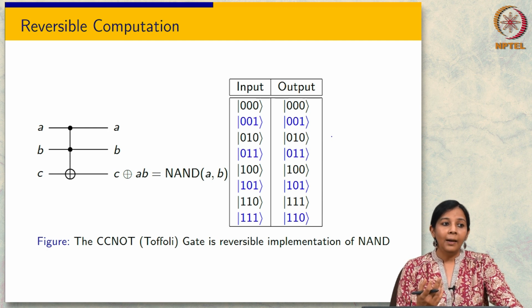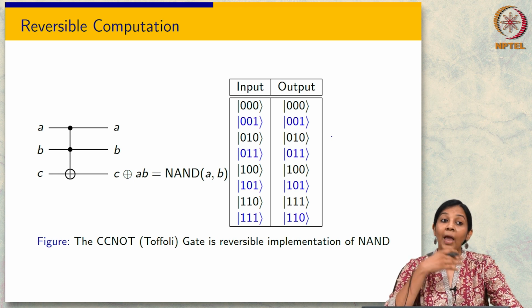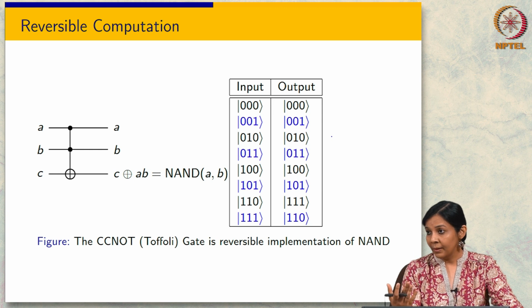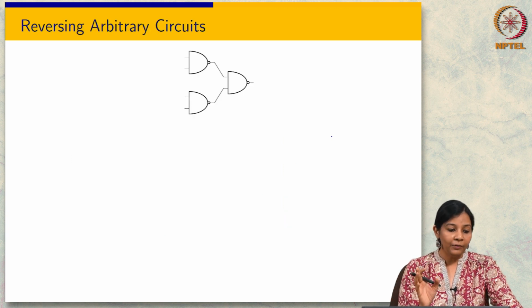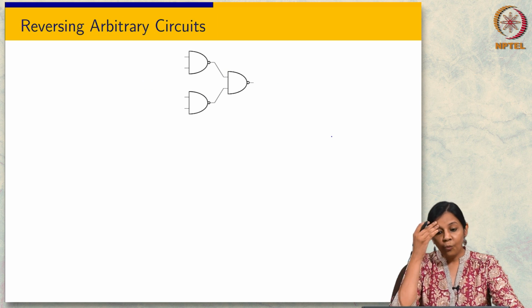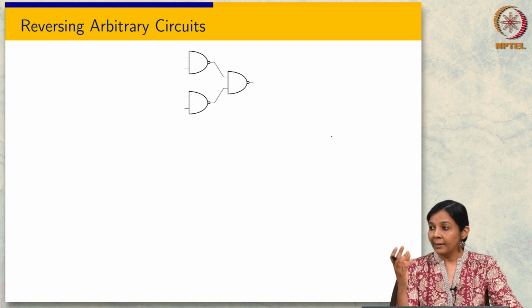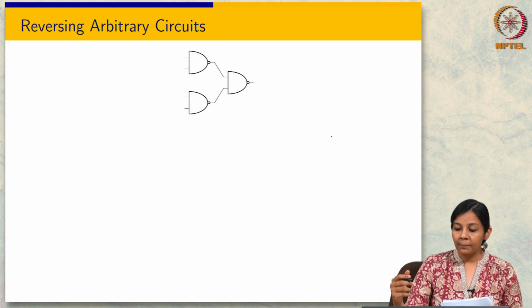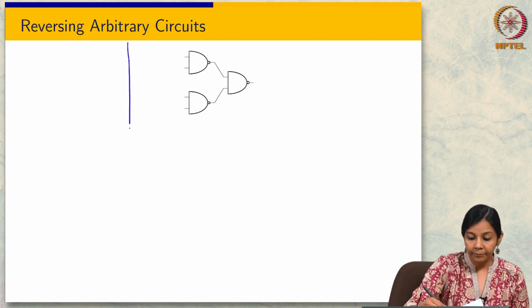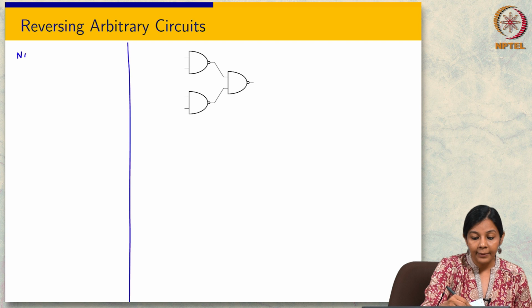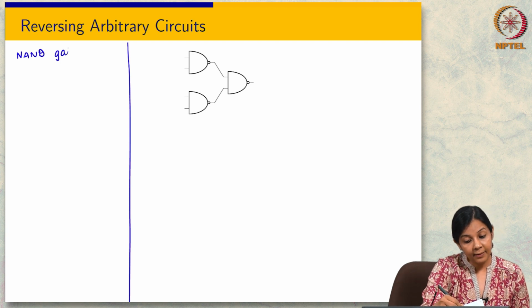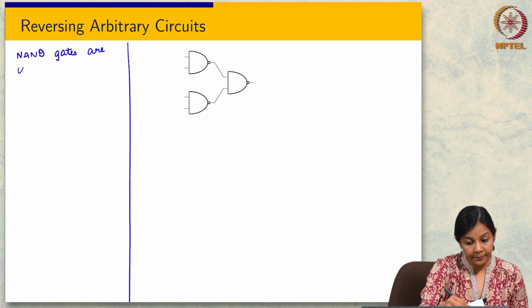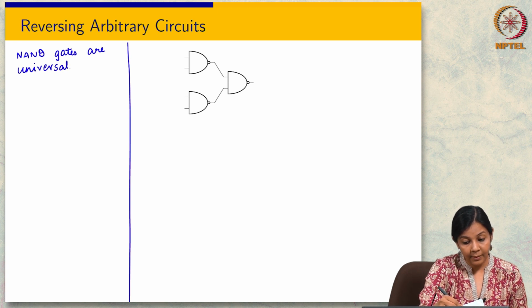Now in general, I could generalize this to reversible computation of any circuit, I claim. There are a couple of things that we want to talk about here. One is that the NAND gate in classical computing is a universal gate. So why is that? I want to claim here that NAND gates are universal for classical computing.